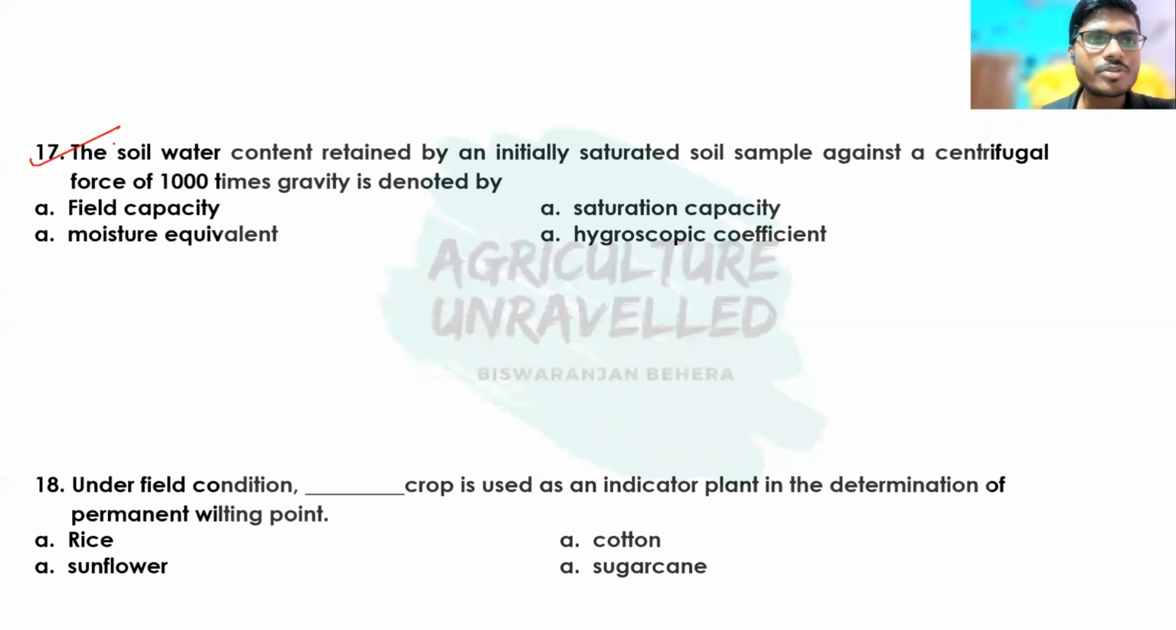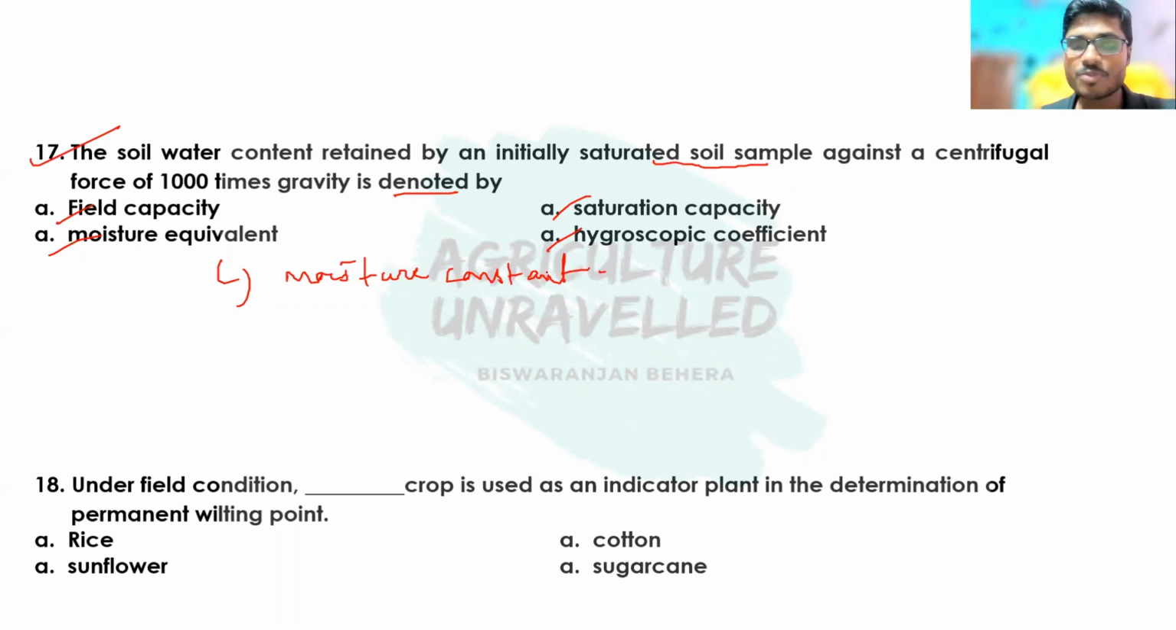Okay, then coming to the next question: the soil water content retained by an initially saturated soil sample against a centrifugal force of 1,000 times of gravity is denoted by field capacity, moisture equivalent, saturation capacity or hygroscopic coefficient. So the correct answer is moisture equivalent. Then what is moisture equivalent? Moisture equivalent is also a soil moisture constant.